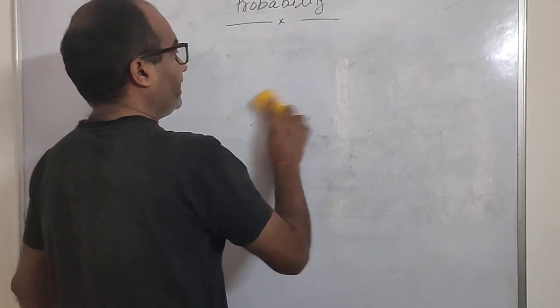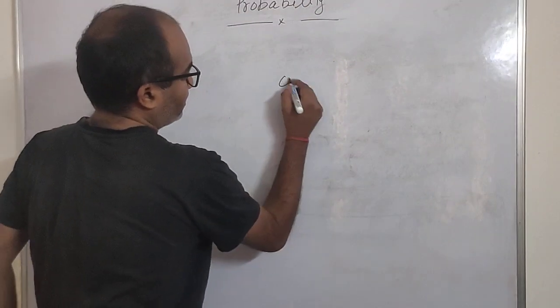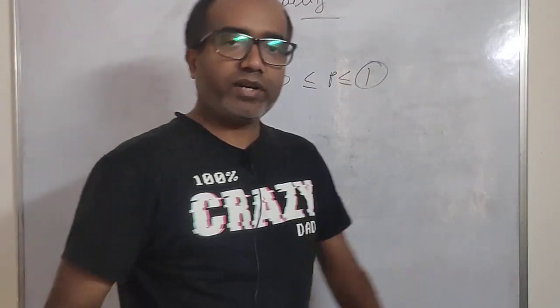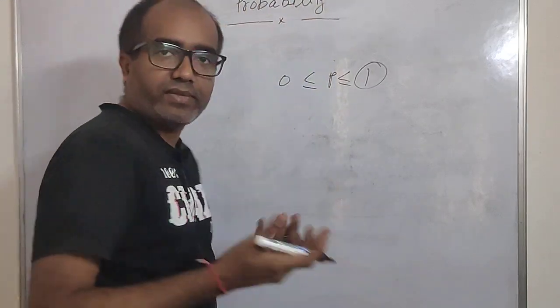So after all this discussion, you must be drawing one inference from all these events: the probability of an event can be only between 0 to 1. Maximum 1 can be the probability. 1 means 100%. 0 means nothing.